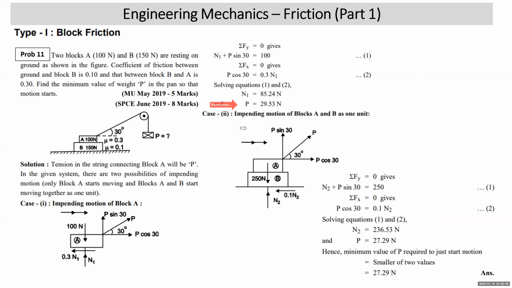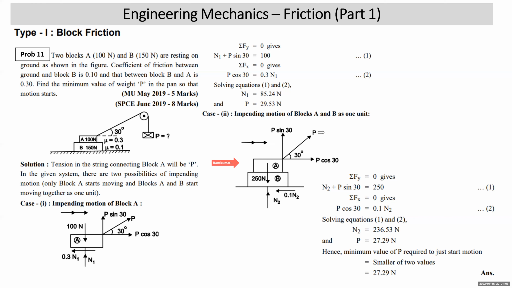Now, impending motion of block A and B as one unit. If you consider the FBD of the two blocks as one unit, the total weight of the system is 250 Newton. No normal reaction or friction force between the two will come into consideration because the two are acting as one. So weight is vertically down 250, normal reaction N2 upward, impending motion to the right, friction is to the left. Friction between block B and the plane is 0.1 N2.